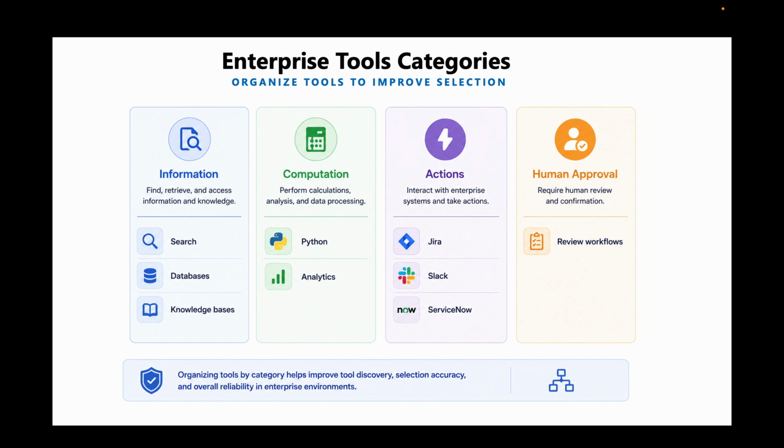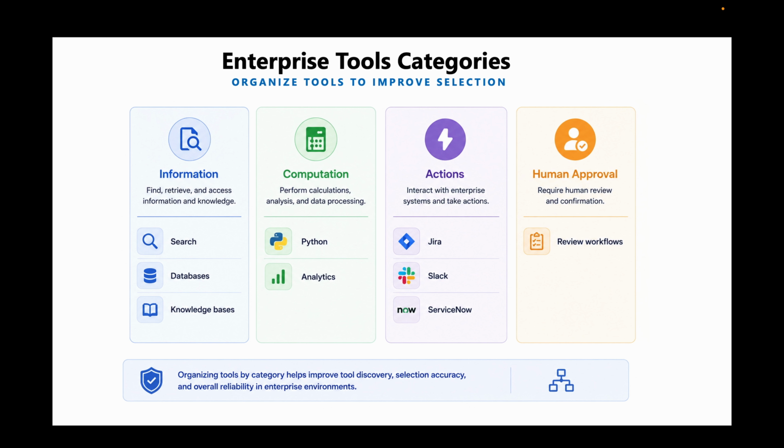And one way to improve agents' reasoning is to organize the tools into meaningful categories. Tools can be grouped by technical function, as you can see on the screen, or even by business domain or business outcome, making it easier for the model to narrow down its choices. In this image, you see categories that are related to technical function.